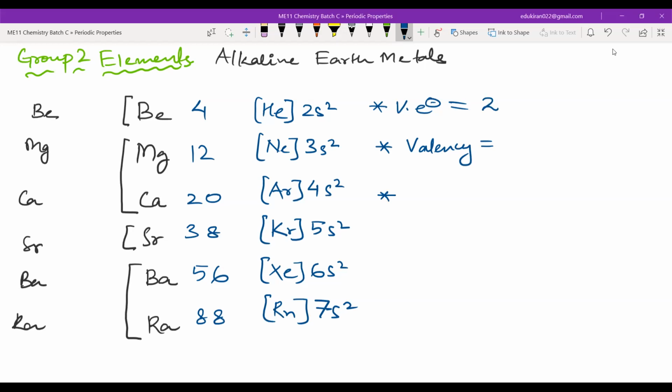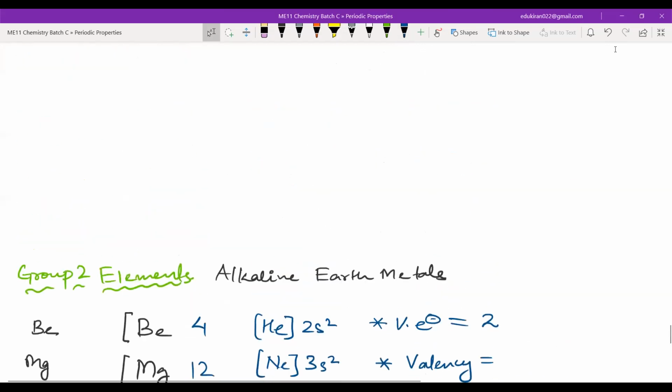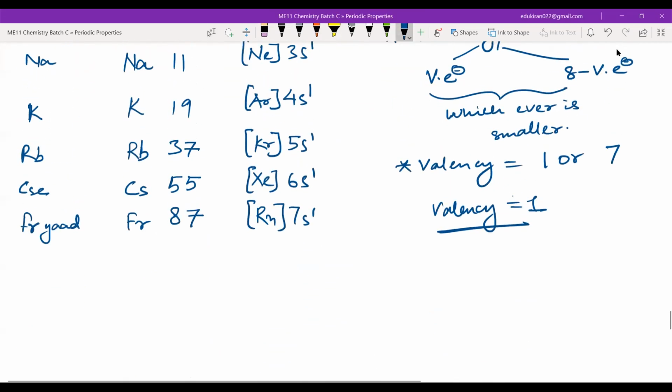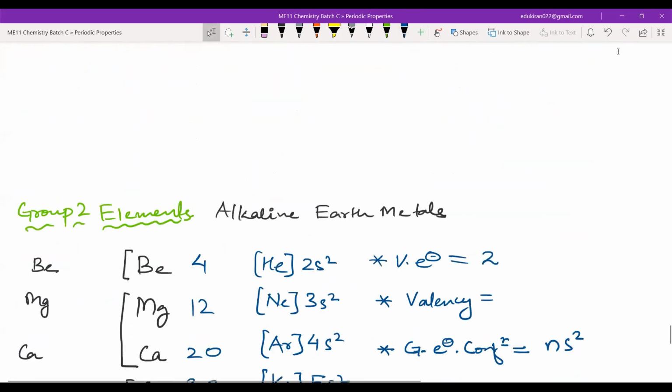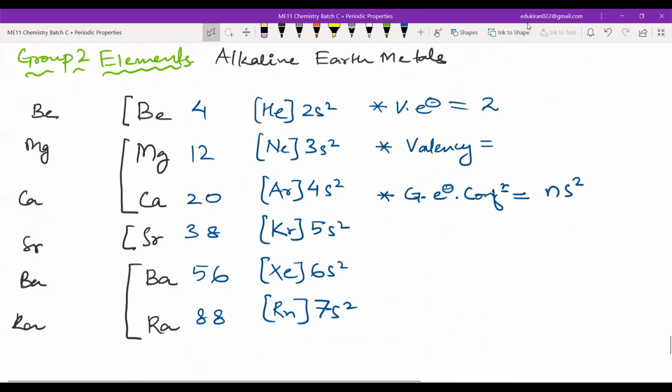Here also I have to write the general electronic configuration. Oh, I left so much space here. The general electronic configuration is equal to ns2. Valency, Samaira, in the chat, please.